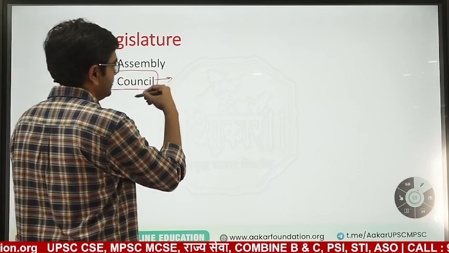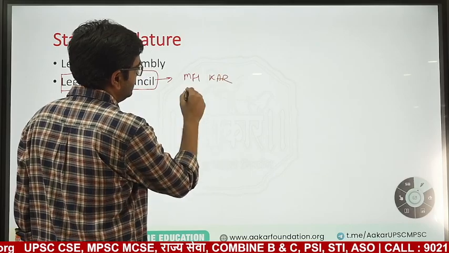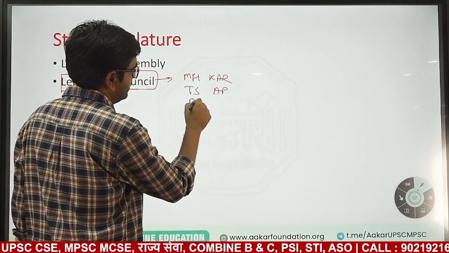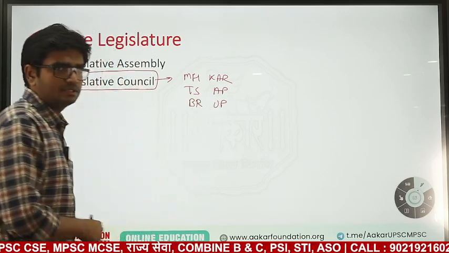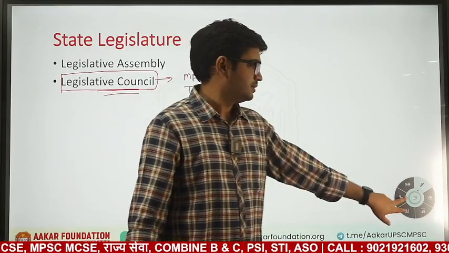This council is only in Maharashtra, Karnataka, Telangana, Andhra Pradesh, Bihar, UP. Only these 6 states have a legislative council. We call it Vidhan Parishad in Maharashtra.